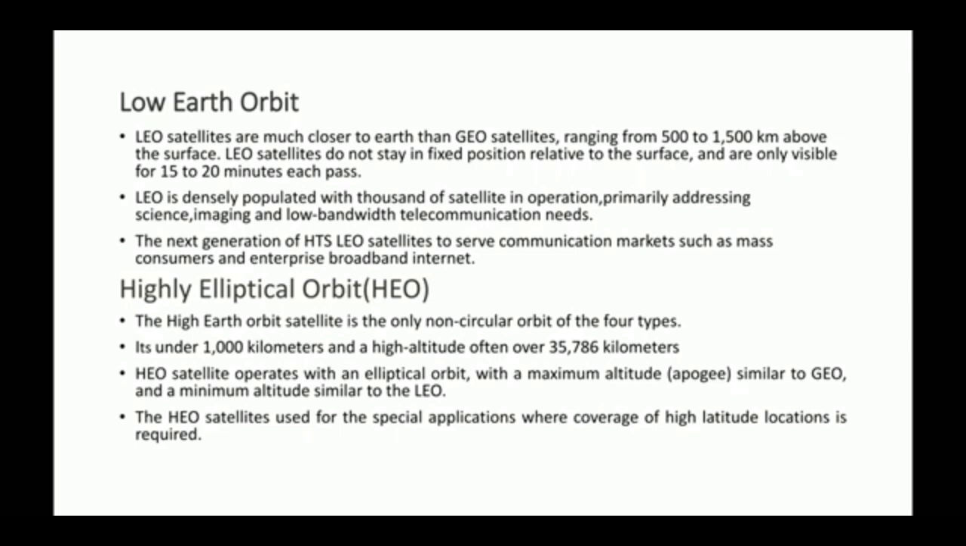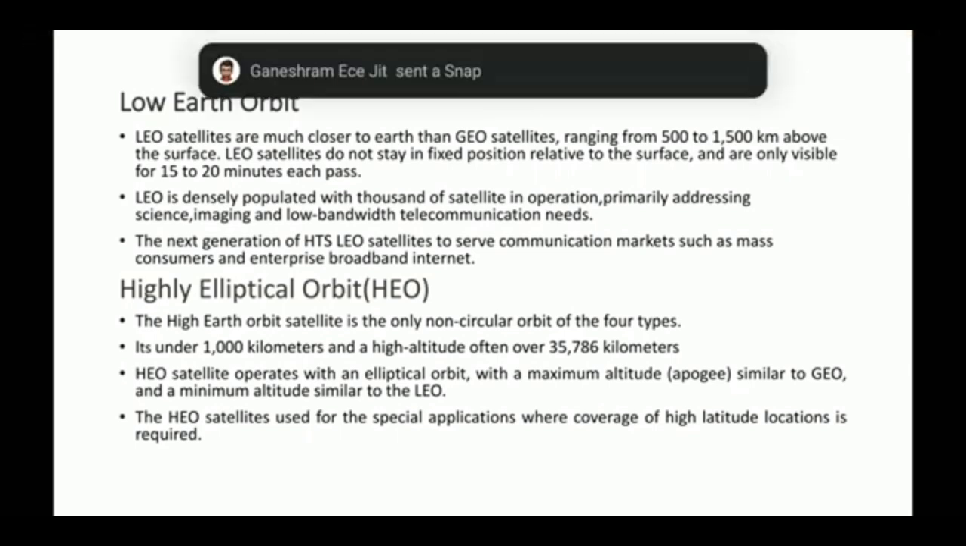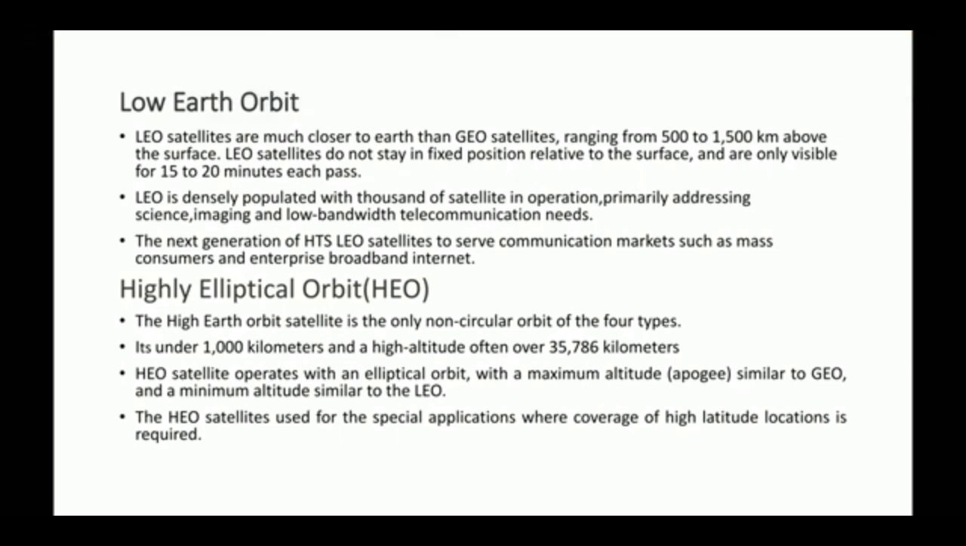Broadband internet. Highly elliptical orbit. The highly elliptical orbit satellite is the only non-circular orbit of the four types. A HEO satellite operates in an elliptical orbit with a maximum altitude similar to GEO and a minimum altitude similar to LEO. The HEO satellite is used for special applications where coverage of high altitude locations is required.